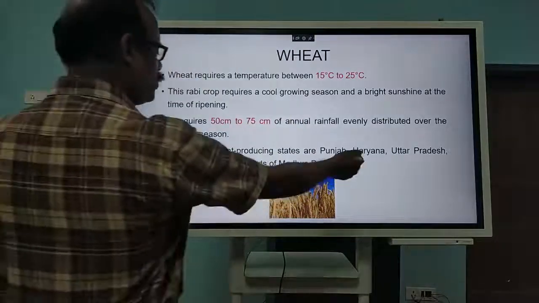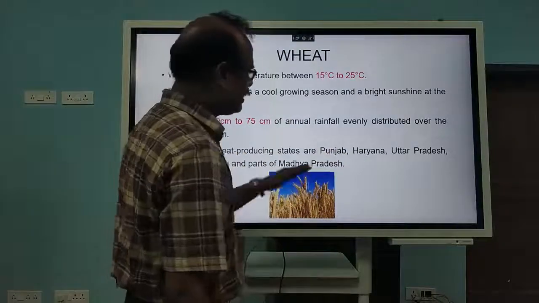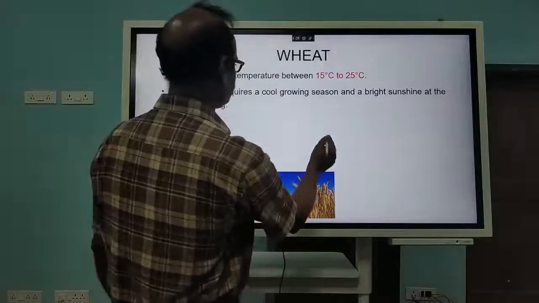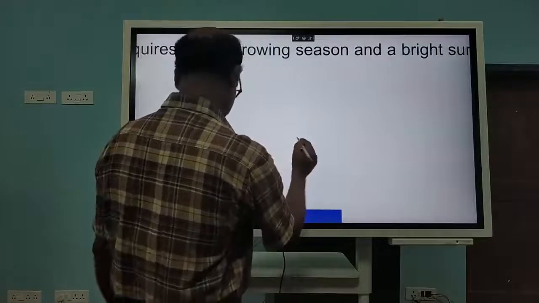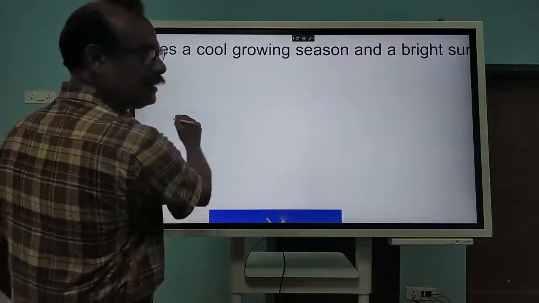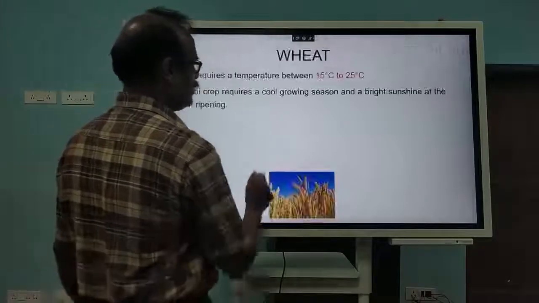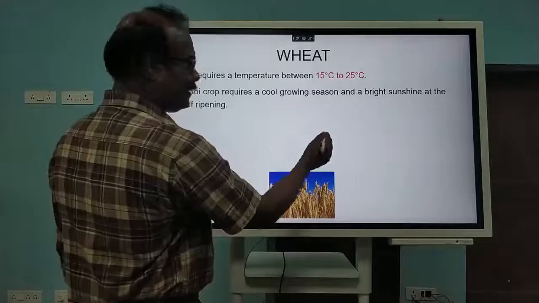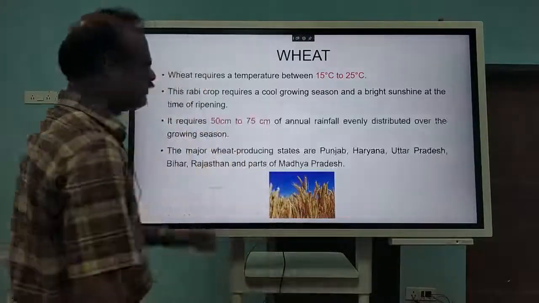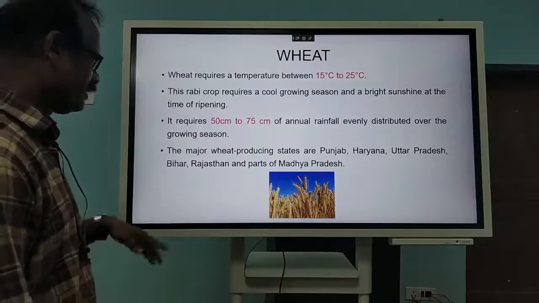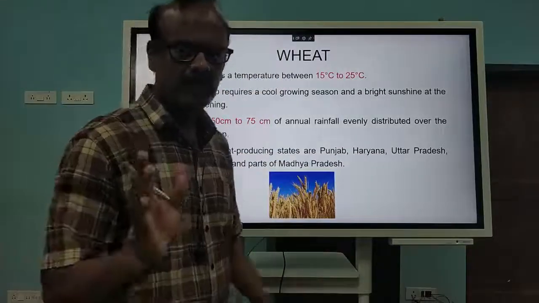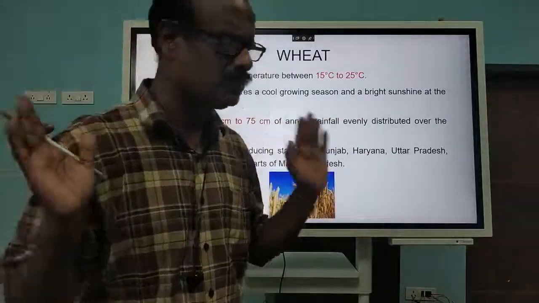Okay, then major growing areas in India: Punjab and Haryana are these two areas. So you can see 50 to 75 centimeters, and I was telling you Punjab and Haryana are the major producers of wheat, and we are getting wheat from these two states, no doubt in that.